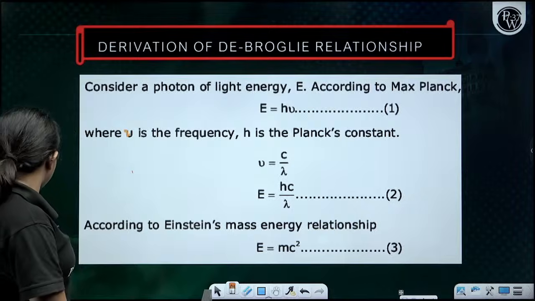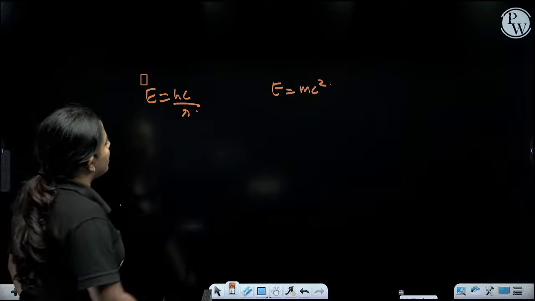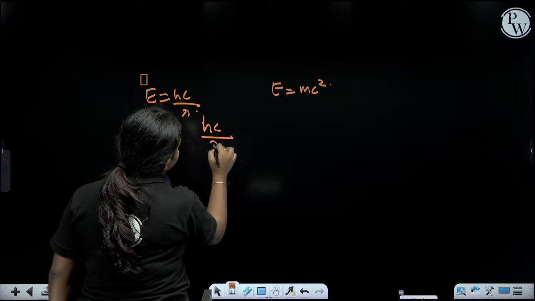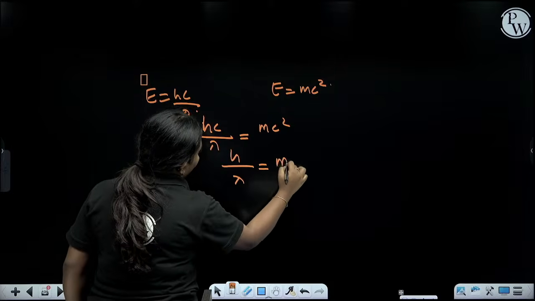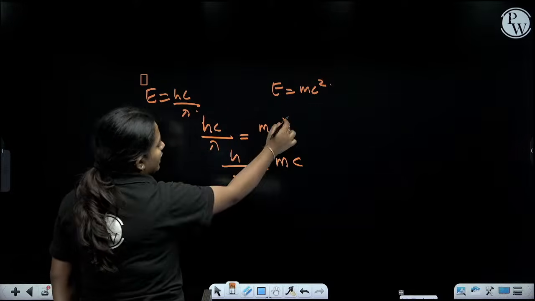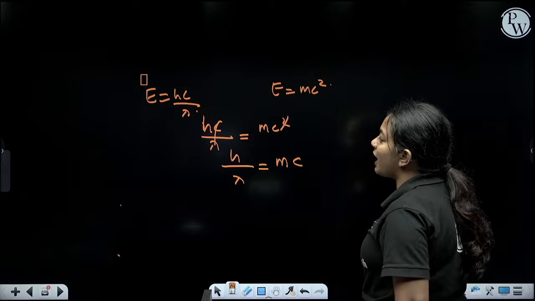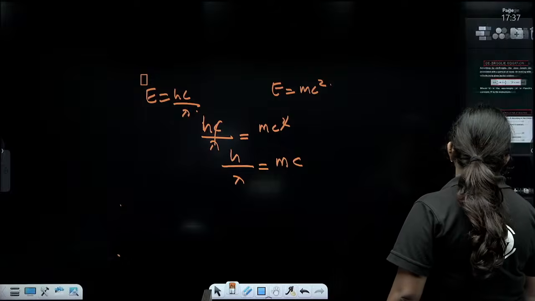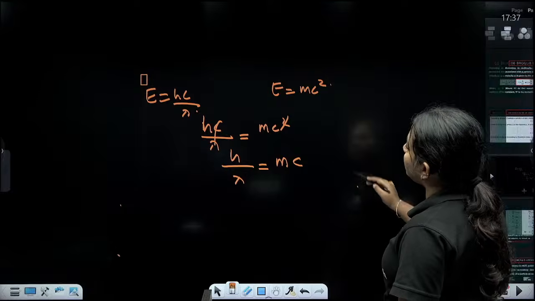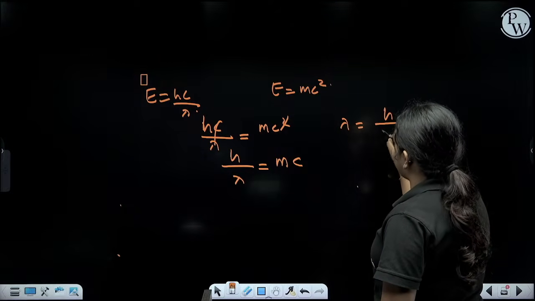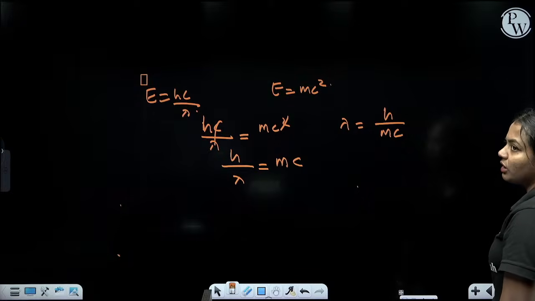So there are two equations: E is equal to hc by lambda, and E is equal to mc squared. Now, equating these two, hc by lambda is equal to mc squared. Which means h by lambda is equal to mc, because we cancel one c. Now if I want to take lambda, it is h by mc. This is basically mass into velocity, where c is the velocity.